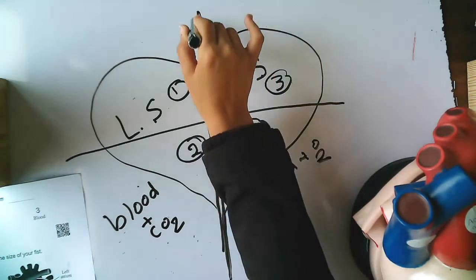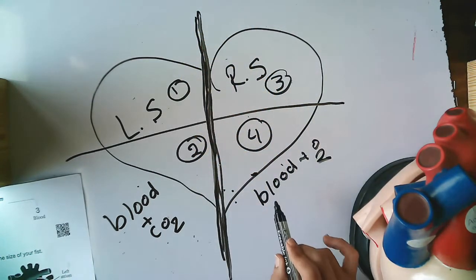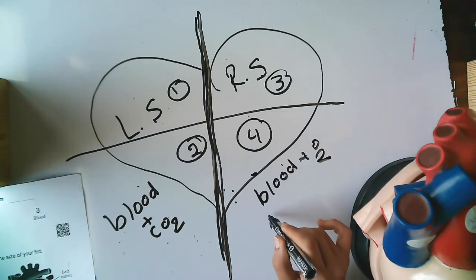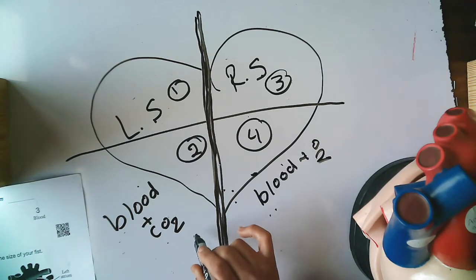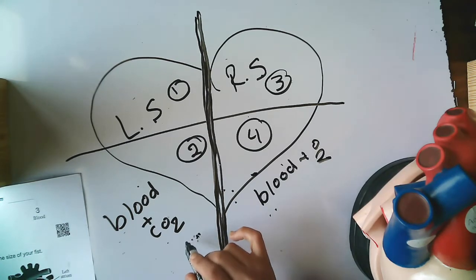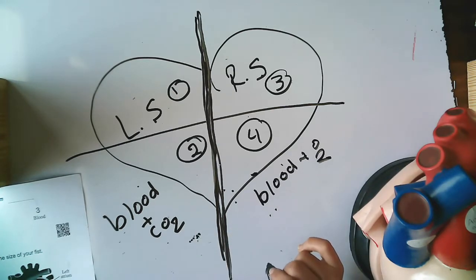So I make a wall between the 2 sides of the heart to prevent the blood filled with oxygen from entering the blood filled with CO2, and at the same time, to prevent the blood filled with CO2 from entering the blood filled with oxygen.